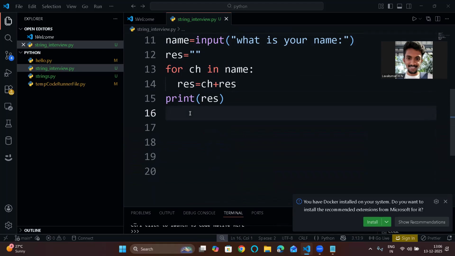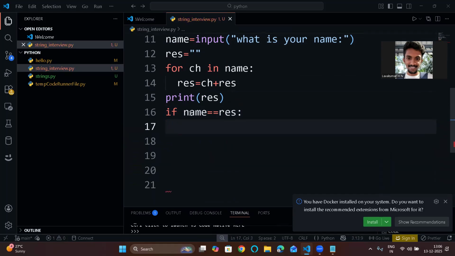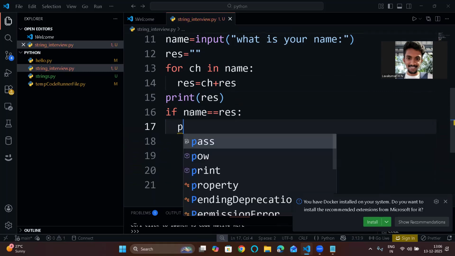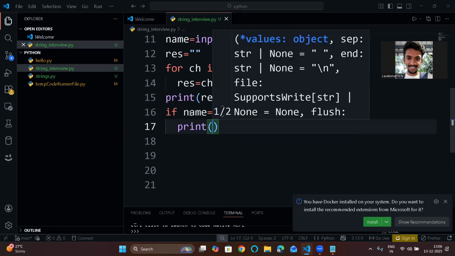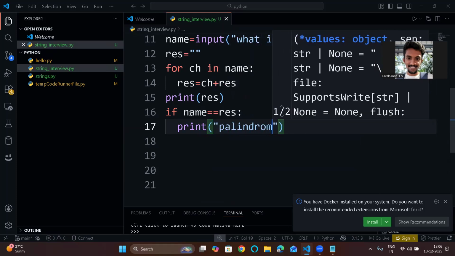If name equal to result, which means if the original string and the result that I have got are both the same, it will print palindrome. Else, not a palindrome.